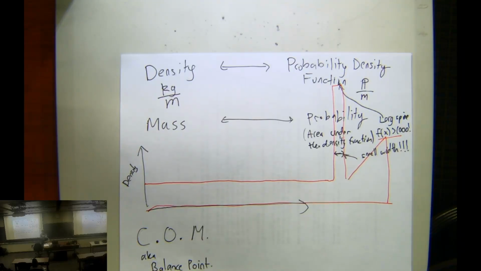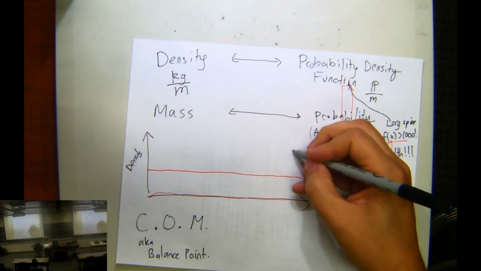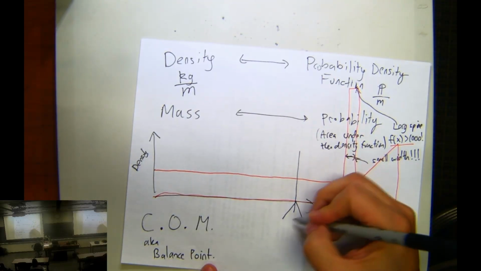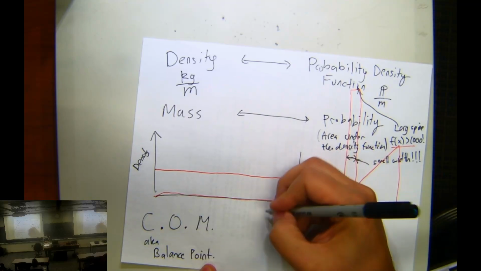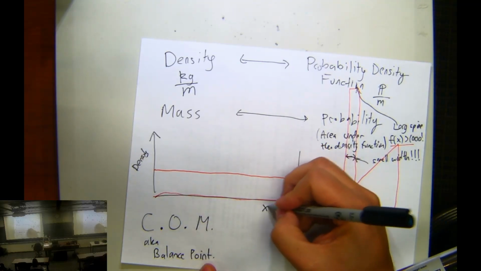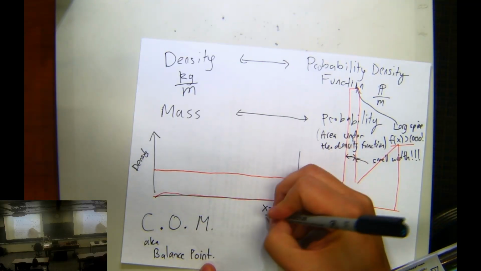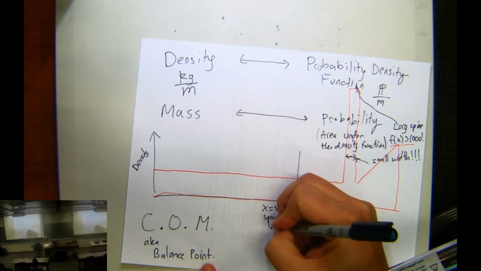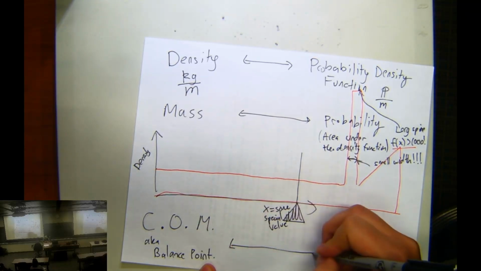So the balance point, let's draw it sort of on my picture. I guess it's somewhere around here is the balance point. This is the balance point. That's x equals some value. X equals some special value. And that has an analogy to probability.